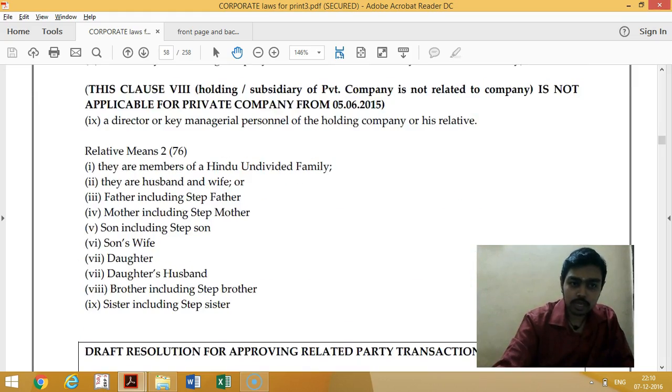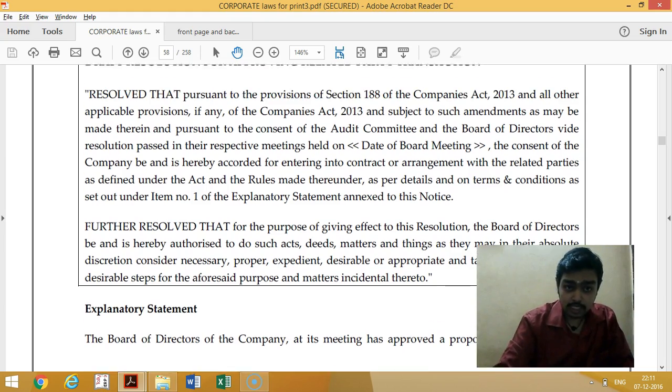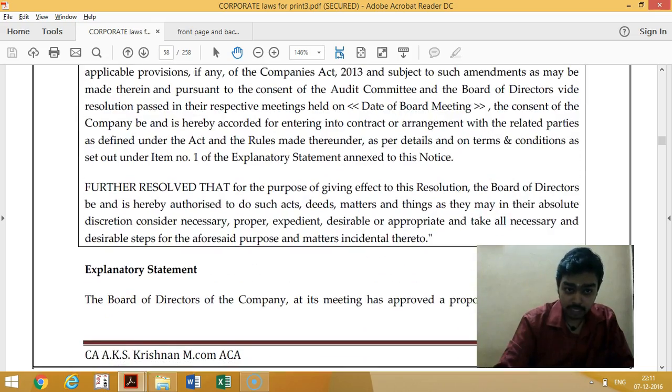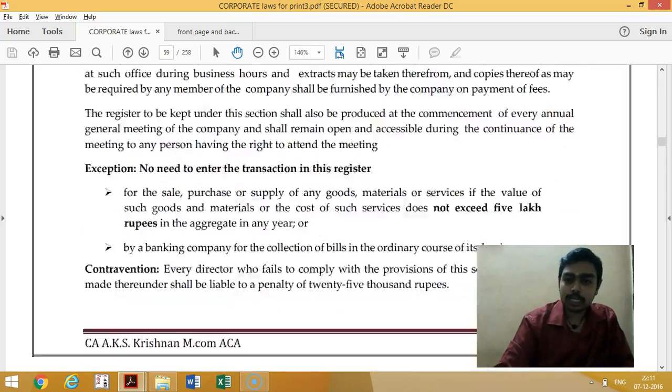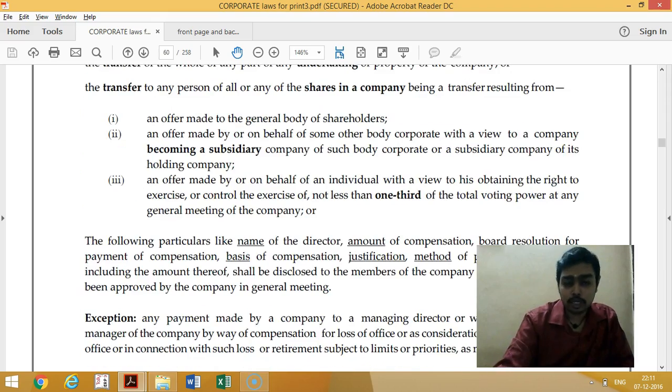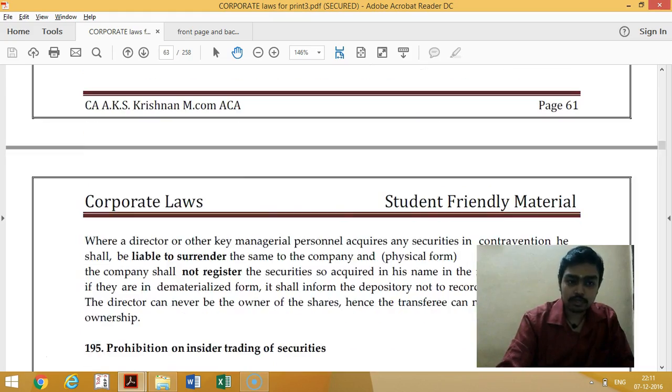At the end of this chapter I have given, you can see here, managerial remuneration and appointment of managing director, everything, even including the explanatory statement, how practically it is possible. This book is actually used even by practicing chartered accountants and company secretaries in practice.